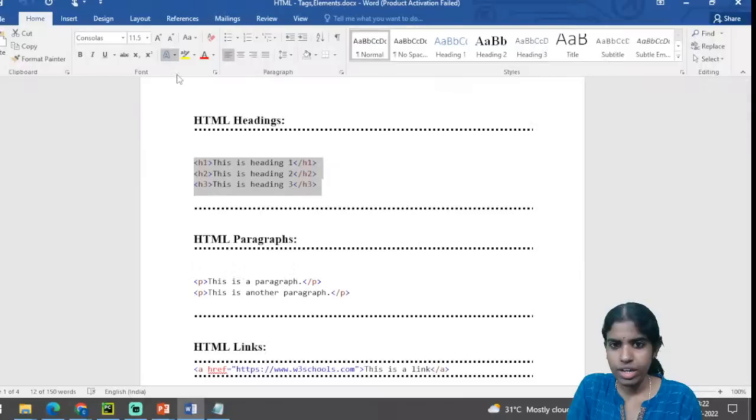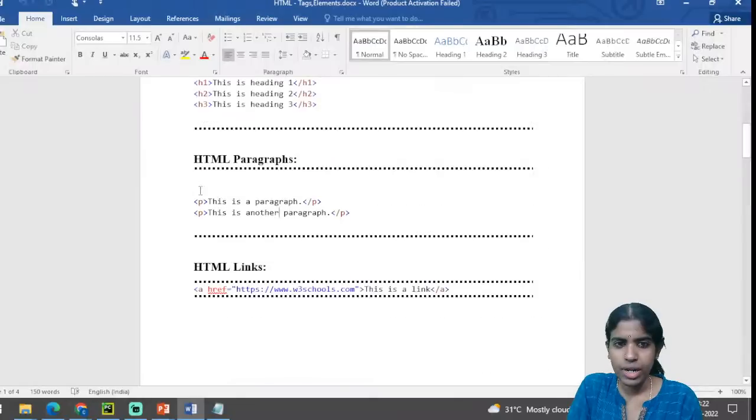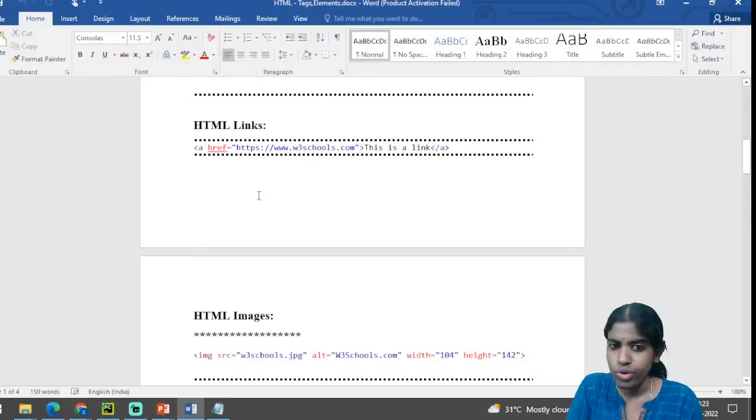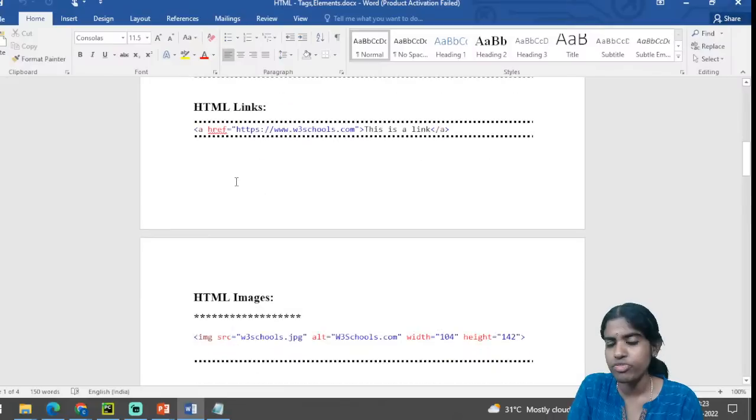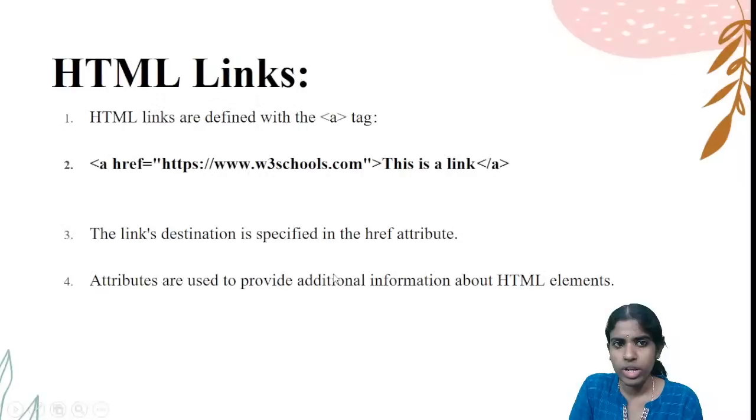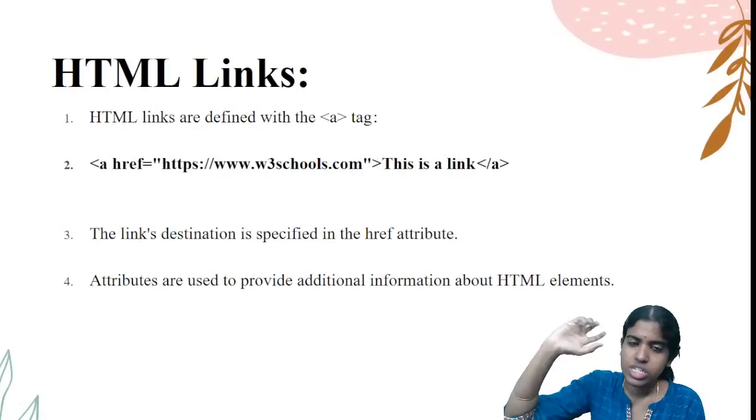Clear with this? Say for example, I can go for paragraph tags and a href. If I want to create some reference, I can go for a href, so W3Schools, or I can go for Amazon.com. What is the use of this reference attribute, a href? It specifies the link's destination, to whichever website I want to go.